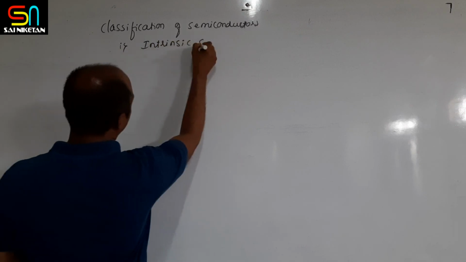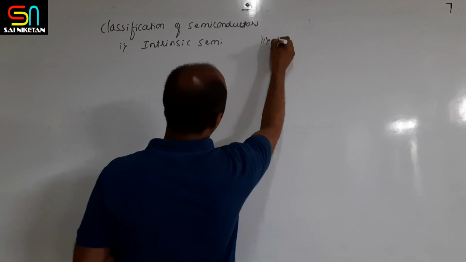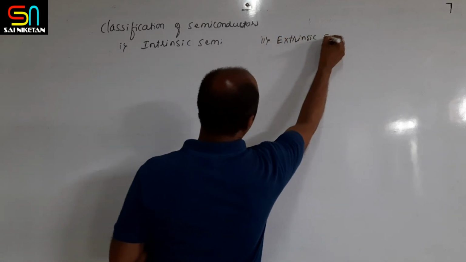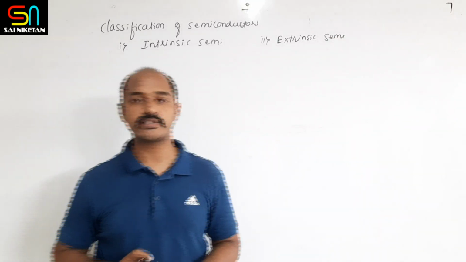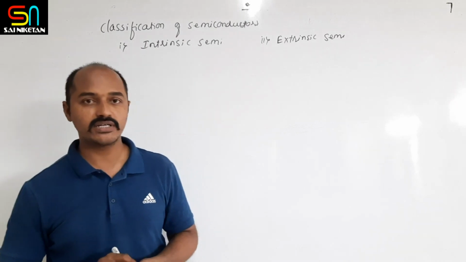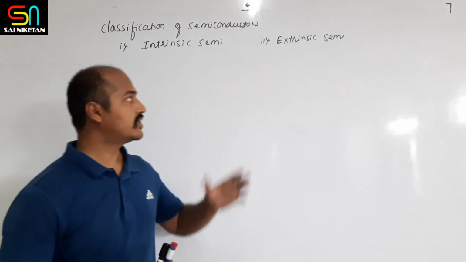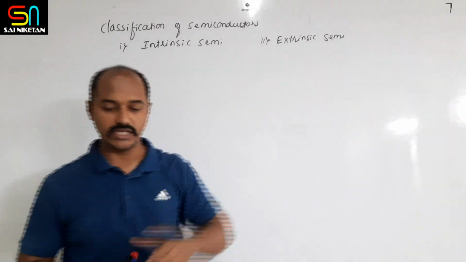These are the main classification of the semiconductor: one is intrinsic semiconductor and another one is extrinsic semiconductor. We shall see in detail what we mean by intrinsic and extrinsic semiconductor.